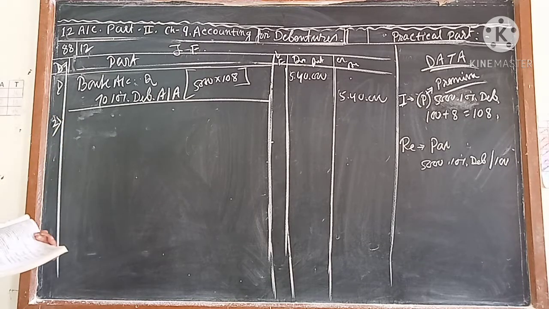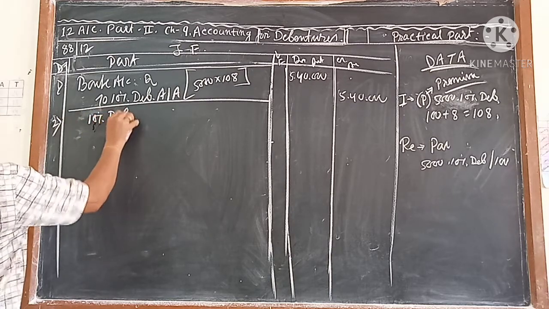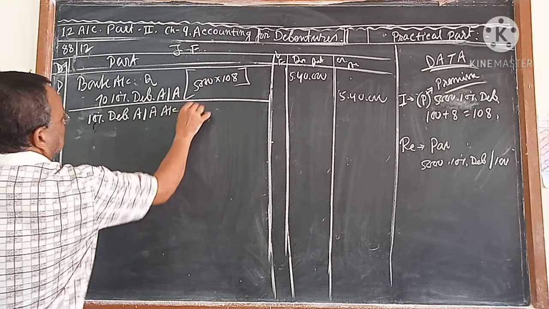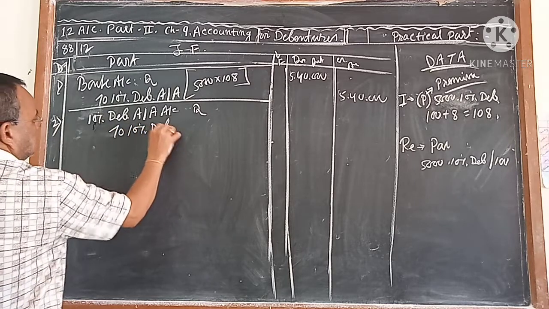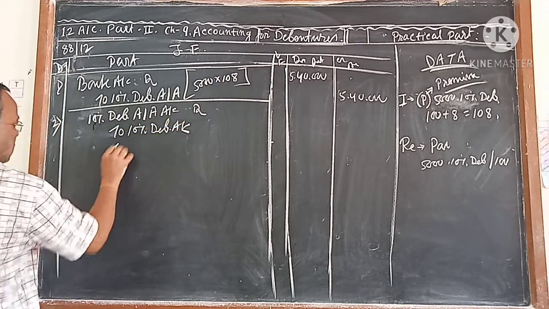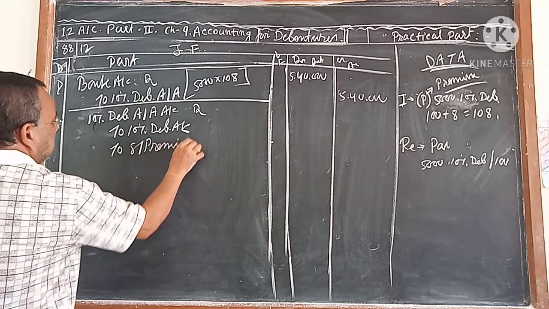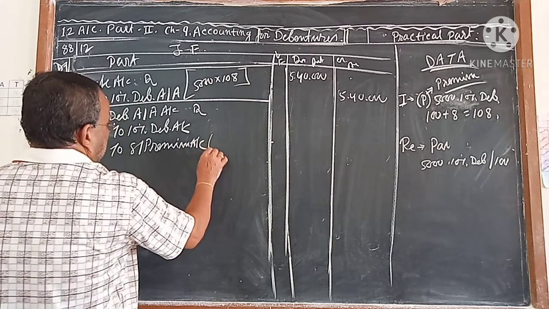Now we are going to transfer the debenture application and allotment money. So 10% debenture applications and allotment account debit to 10% debenture account and security premium account, because there you are going to get the premium. How much? 8 rupees.